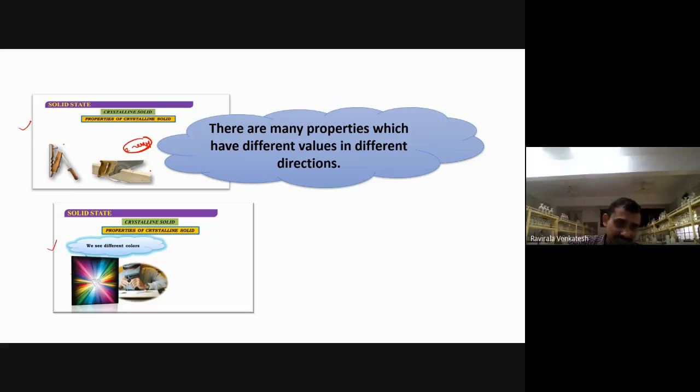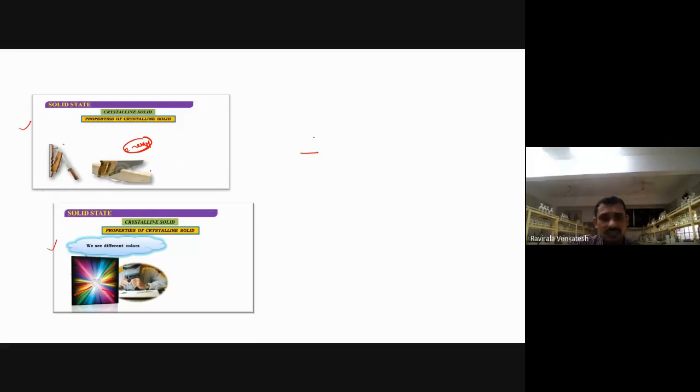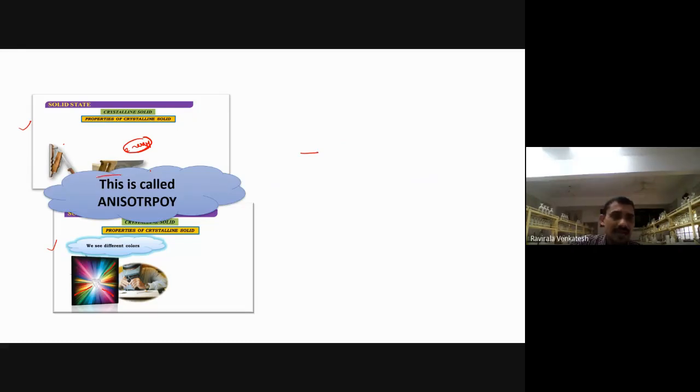In this direction I get a green color, in the down direction some pink color, in the left direction yellow color. Different directions give different colors and consume different energy. So there are many properties which have different values in different directions. When you change the direction, the values also change. Understood? Next.